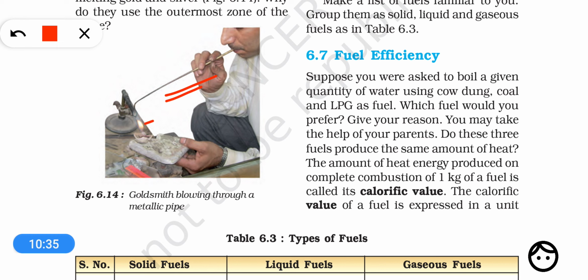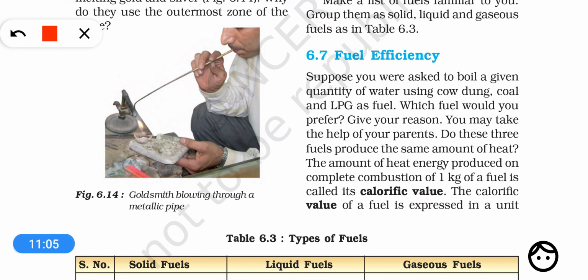Outermost zone of the flame onto the gold or silver, which need to be molten, right? So to melt gold or silver, a goldsmith blows just the outermost zone of the flame. Why is this so? Because in the outermost zone there is complete combustion, and this is the hottest zone of the flame.